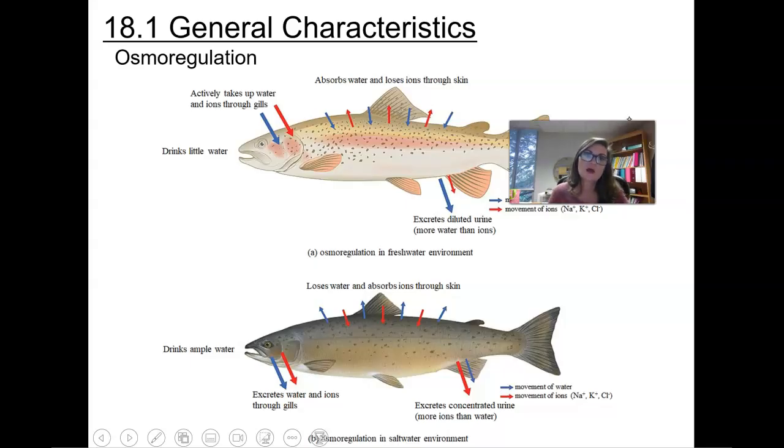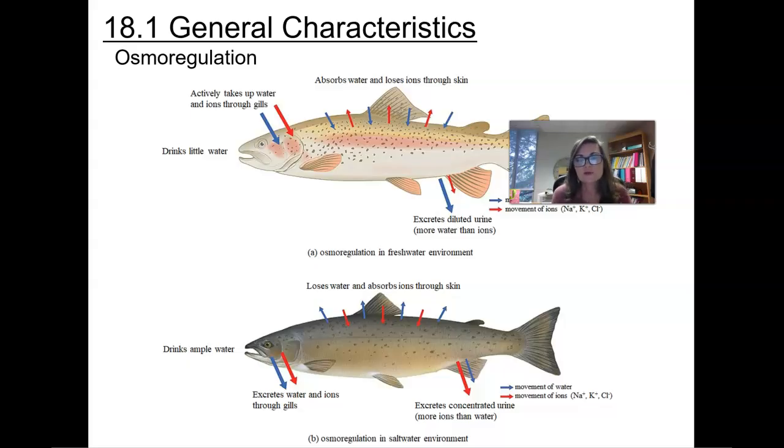So we can see here with osmoregulation in freshwater environments, the fish is able to drink water in. It actively takes up water and ions through its gills as well, and it can absorb or lose it through its skin. It can excrete diluted urine, so more water than ions is coming out, and it can move some ions, but not as much. Notice how that blue arrow is a lot bigger.